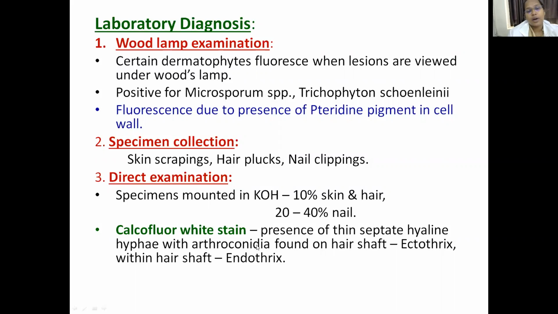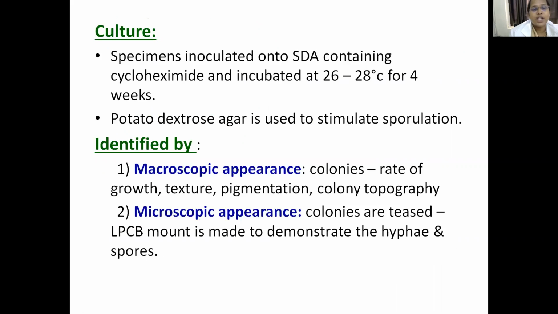Then calcofluor white is another type of staining in which we directly see the presence of thin septate hyphae with arthroconidia, found either on the hair shaft, which we call ectothrix, or within the hair shaft, which we call endothrix. Calcofluor white is a fluorescent blue dye, which is used to observe the arthrospores and septate hyphae of dermatophytes. Right. Next is your culture.